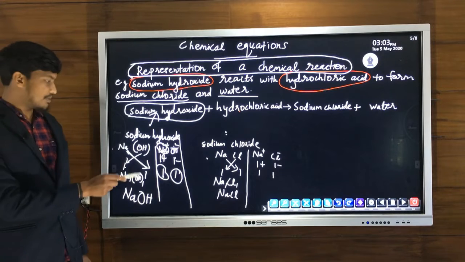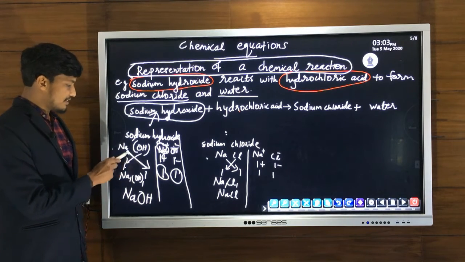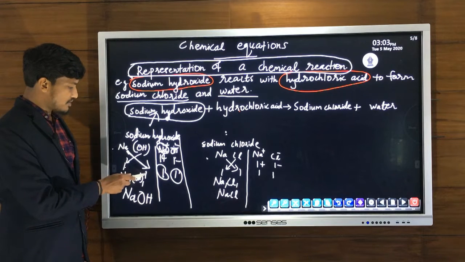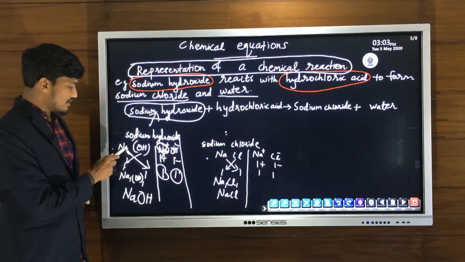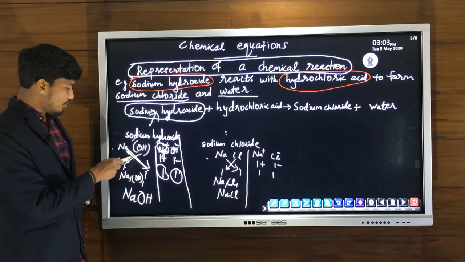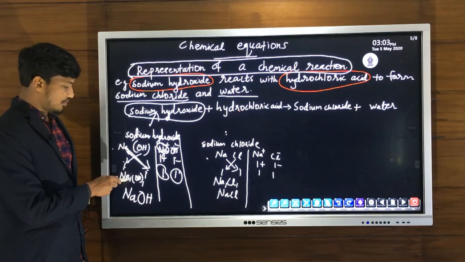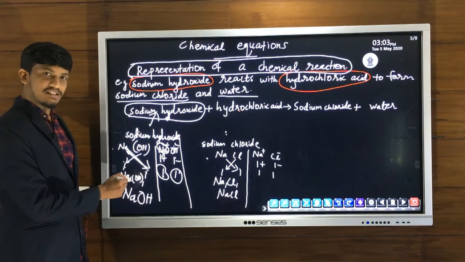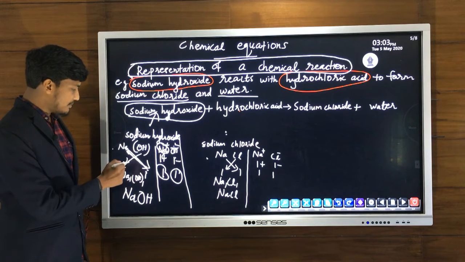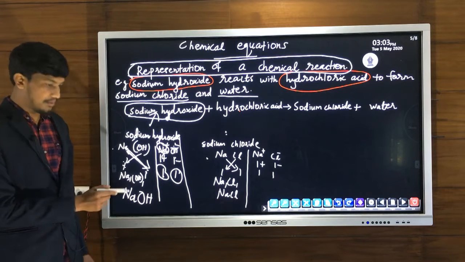After that, what is the next step? Next step, cross over the valencies. We will exchange the valencies, that is, the valency of OH goes with Na and the valency of Na goes with OH. That gives Na1, OH in brackets because it is polyatomic, and after the bracket the number 1, because we exchanged the valencies of the ions.